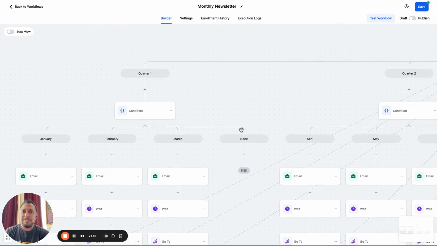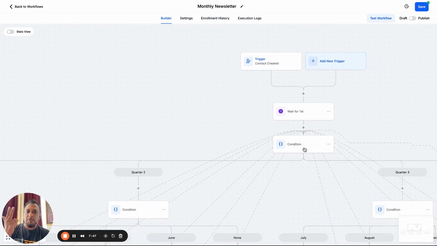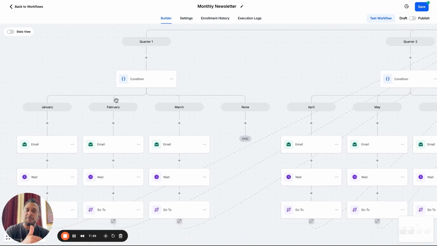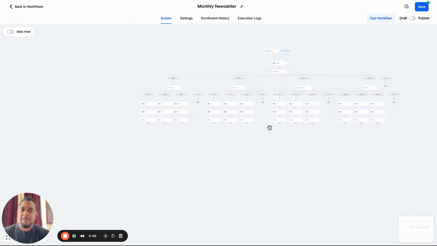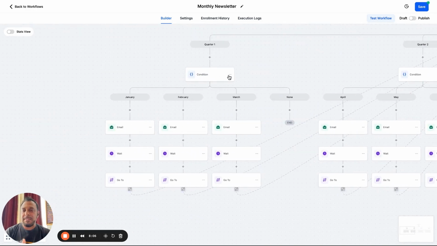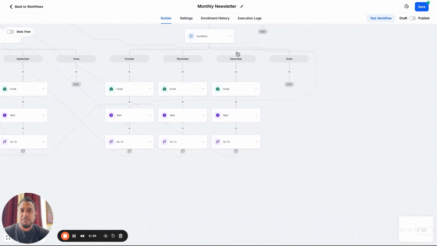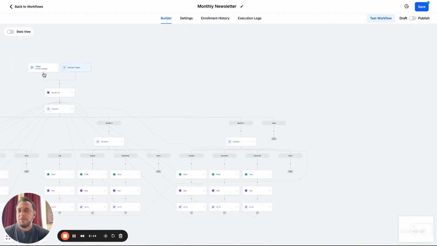So see the difference here? This one is saying anything that is January, February, or March, send it to A. Anything that is April, May, June, send it to B, right? This one is saying if it's January, go here. If it's February, go here. So hopefully that makes sense to you. You can see this is not that complicated. I would build this one and copy it over and then make the edits. It just works easy. So let's just go into December because that's what we were just doing. So we're going to look at December. So again, if we were following this down, contact was created at some point.